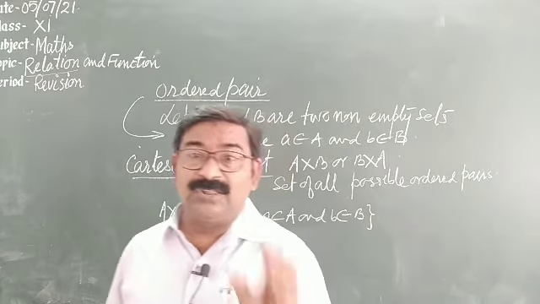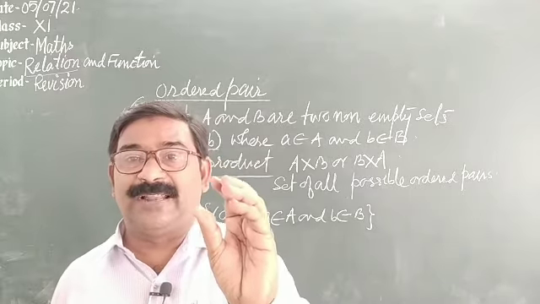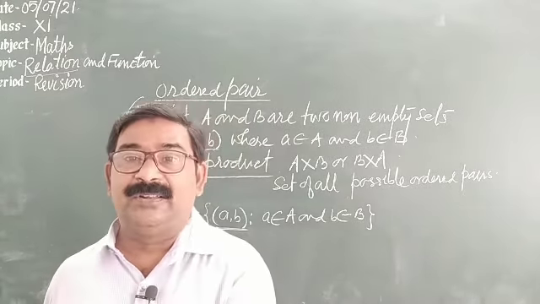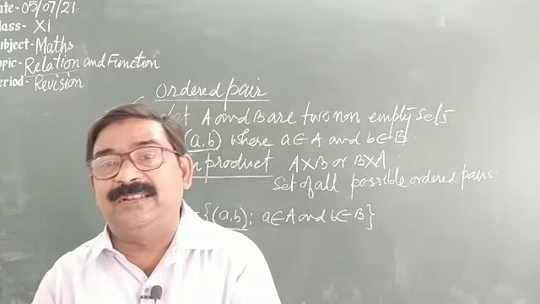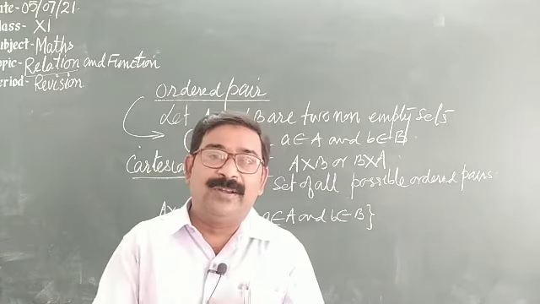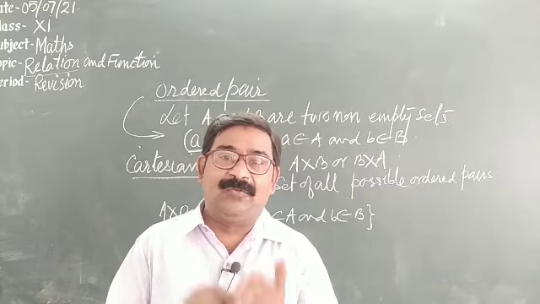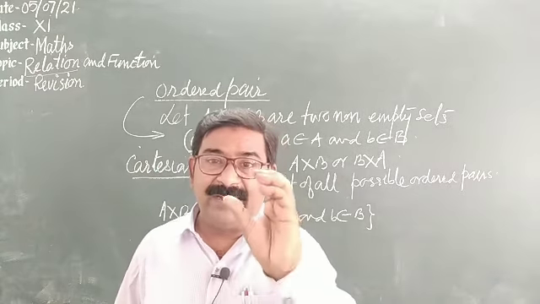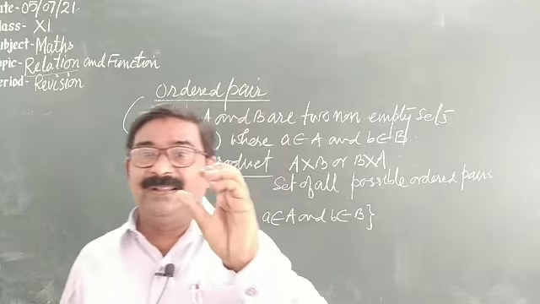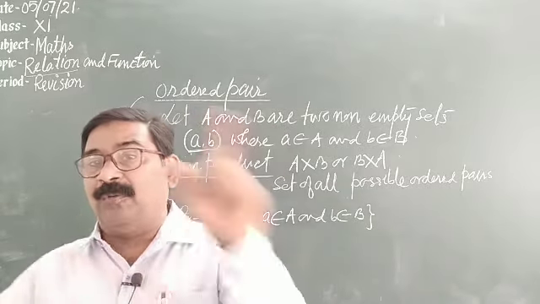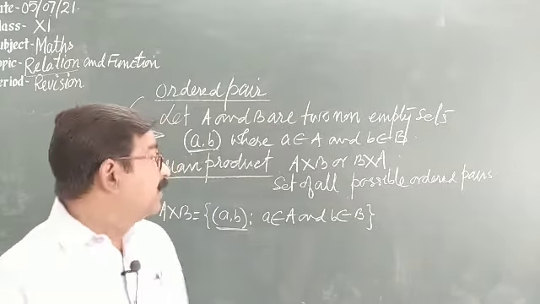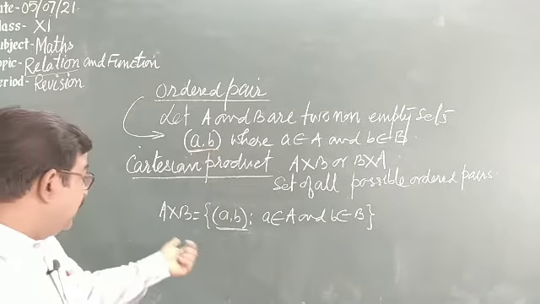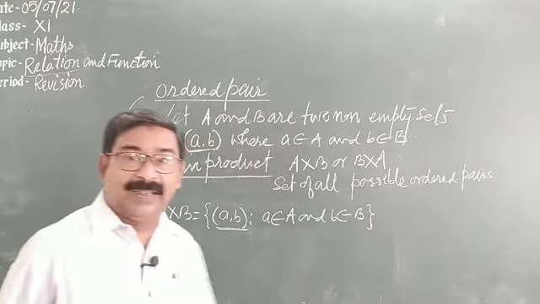He will put a small quantity of rice on his hand, put it on your hand, and you check it. After seeing that much rice, you will realize what kind of rice is in the whole bag. That means a small quantity is the sample of the whole bag. So here (a, b) is the sample and A cross B is the whole bag.